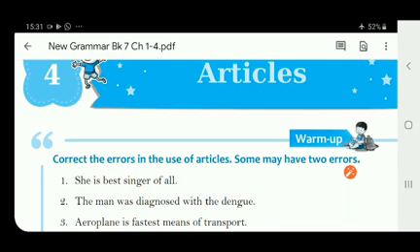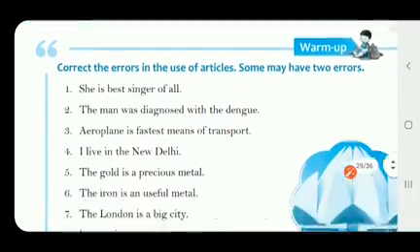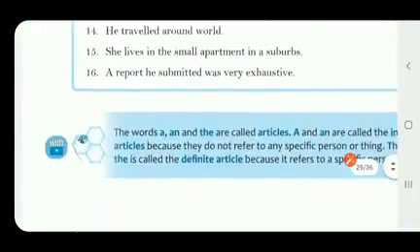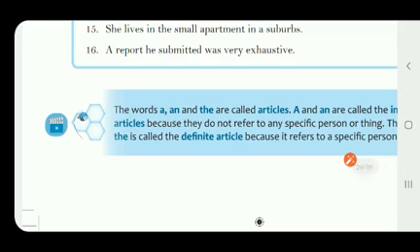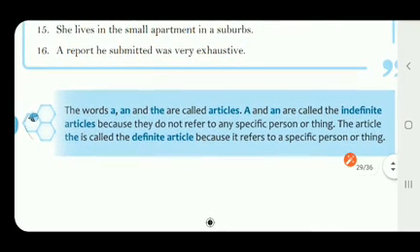Children, if you remember, in my last video I already explained more than half of the chapter, right? So what are the things that you have learnt in the last video? You have learnt about the articles, that there are two types of articles, that is indefinite articles and definite articles. What are the indefinite articles?